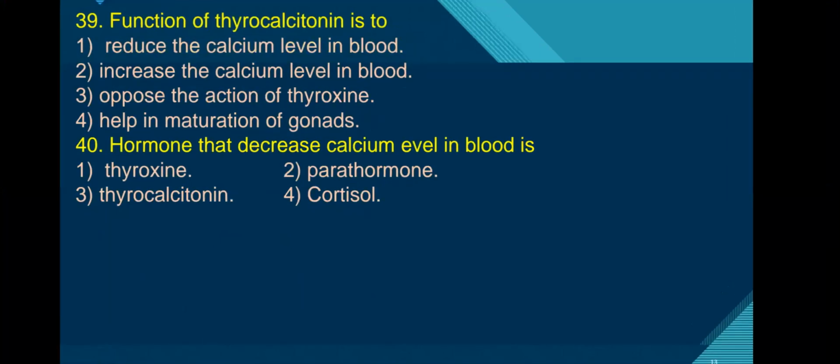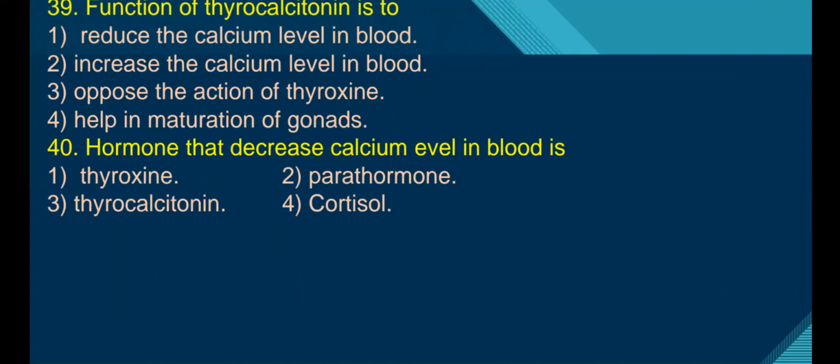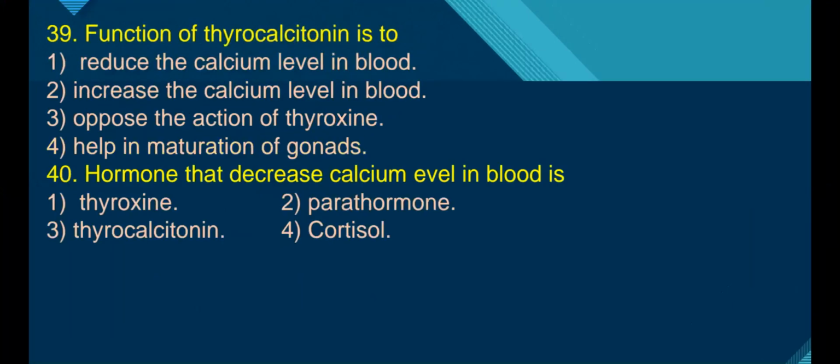Next, question number 39. The functions of thyrocalcitonin are: reduce the calcium levels in the blood, increase the calcium levels in the blood, oppose the action of thyroxine, help in the maturation of gonads. As thyrocalcitonin function is high, it reduces calcium levels in the blood. It is also called hypocalcitonin. Therefore, the answer is the first option.